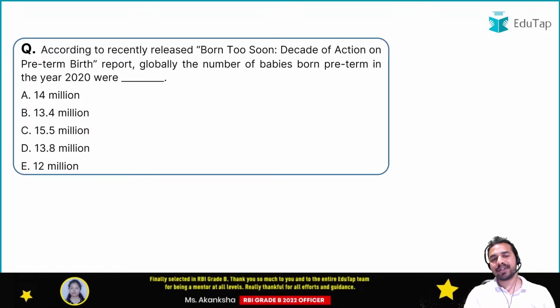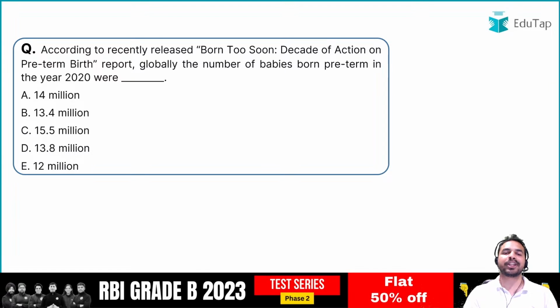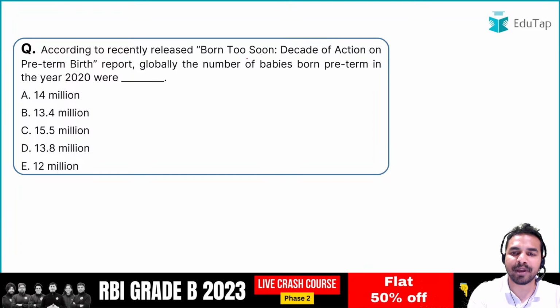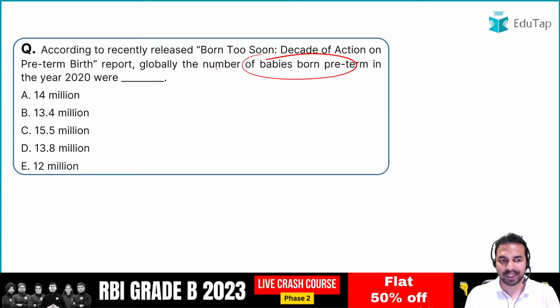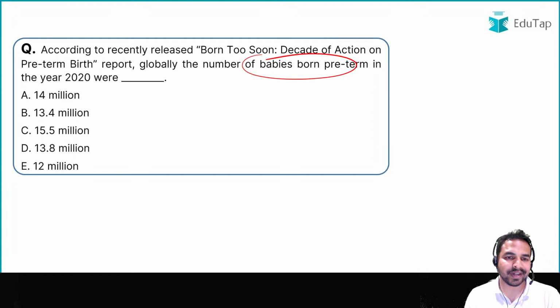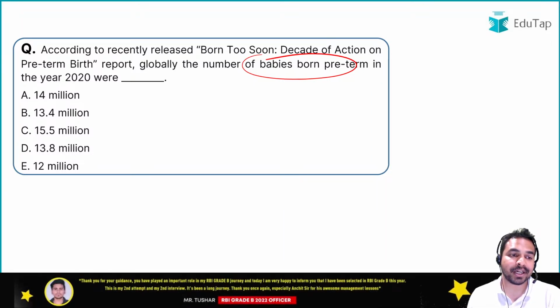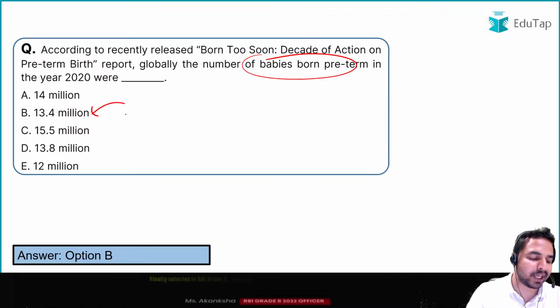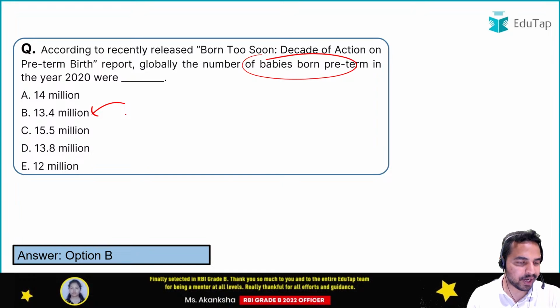Let's move to our next question. The report here which is being talked about is Born Too Soon, Decade of Action on Preterm Birth Report. So guys, a lot of times we have covered this report, and you have to tell me the global number of babies born preterm in the year 2020. What is that number of babies born preterm in 2020? The number here is 13.4 million. So guys, 13.4 million is the right answer.